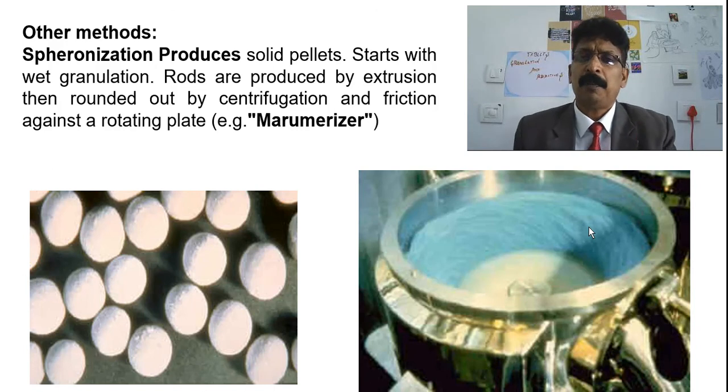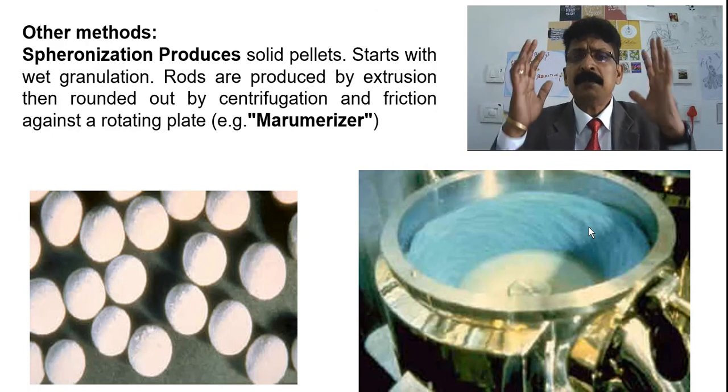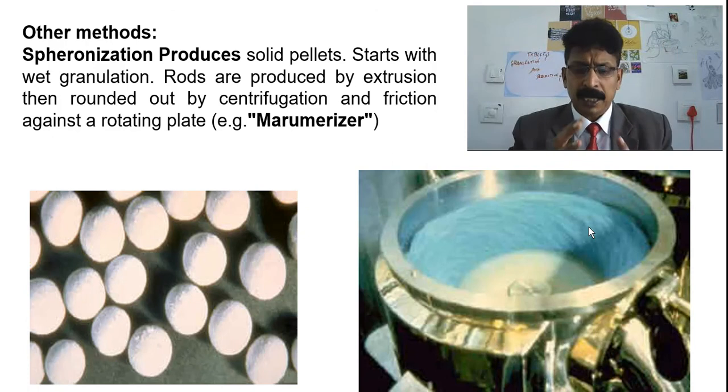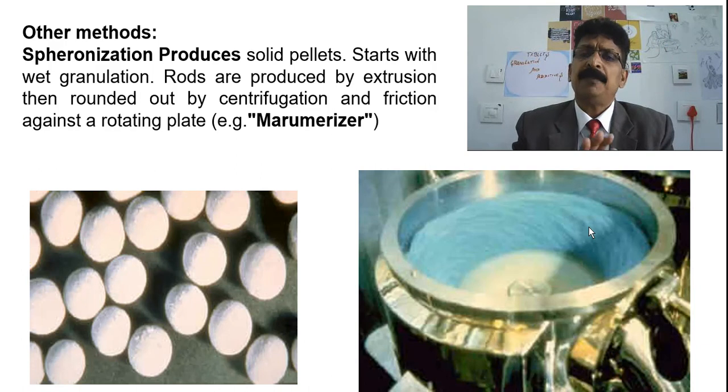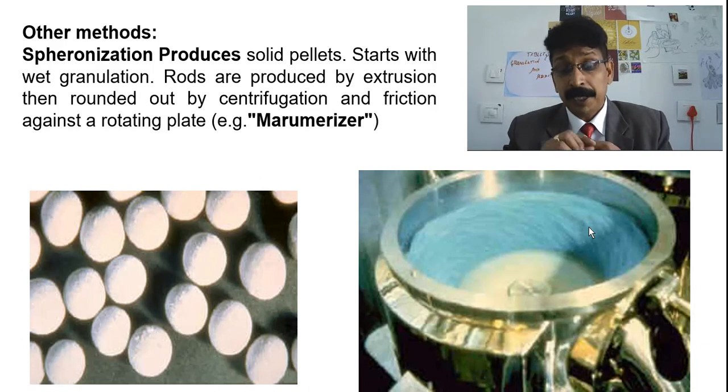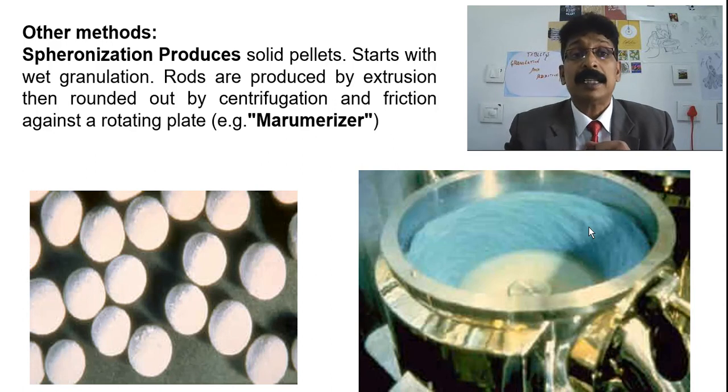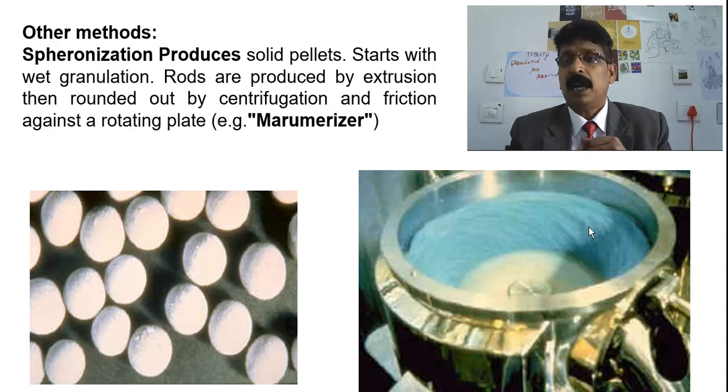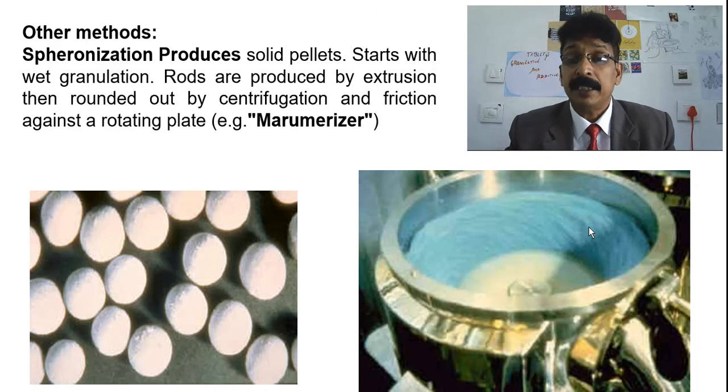So what will happen? Just imagine you are making a semi-solid mass. When it is pressured through a sieve, what will happen? It will come out like a thread. That is like pasta, or vermicelli, or noodles. It will come out lengthy. That is called thread-like rods, and you take that and use it in a rotating